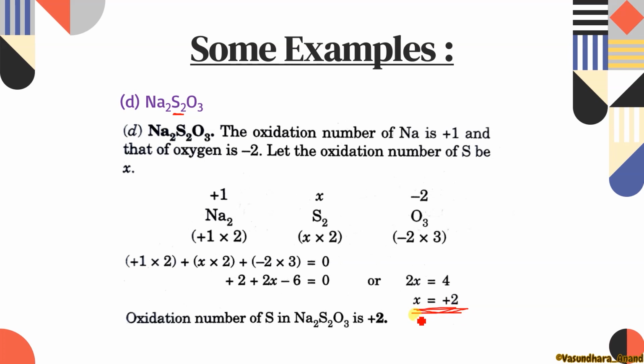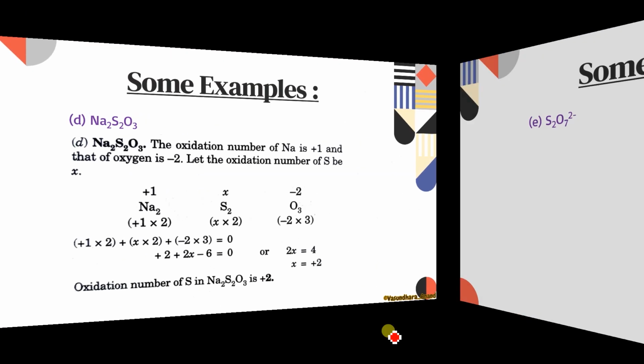And the +2 is the oxidation state of sulfur in Na2S2O3. If you write +4, it will be considered wrong. Clear? You are supposed to write this +2 only. Then only it will be correct.